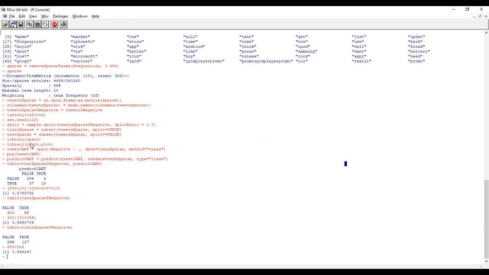Did you check the previous command and all? Did you put negative dot, or which one did you check? I am getting the error object train sparse not found. Did you give train properly with the word inside? Please check it: train sparse. I gave a capital letter here. Similarly, you have to use a capital letter for sparse. Okay, sir, I will check that.